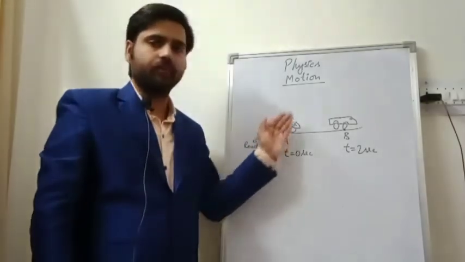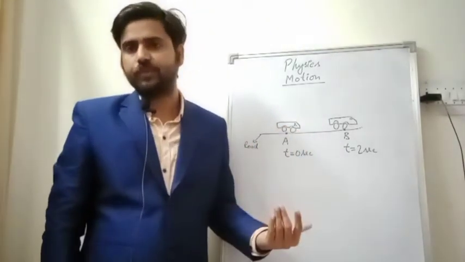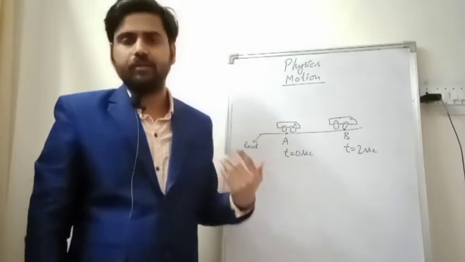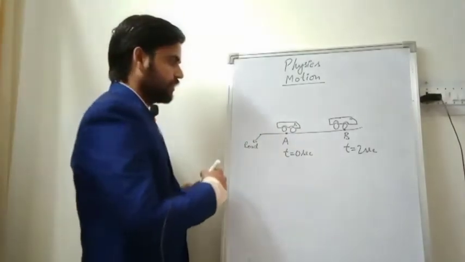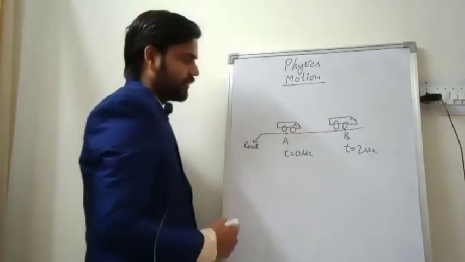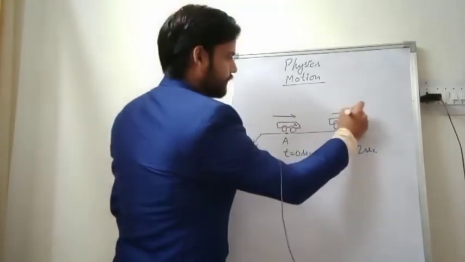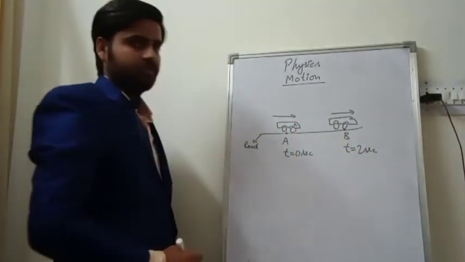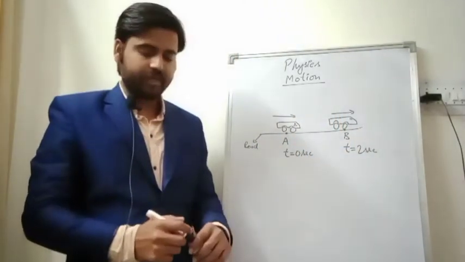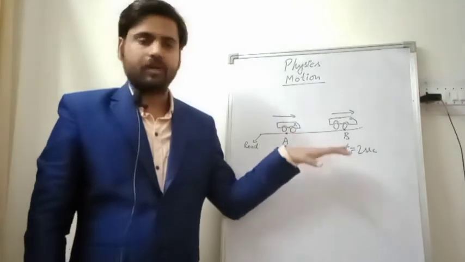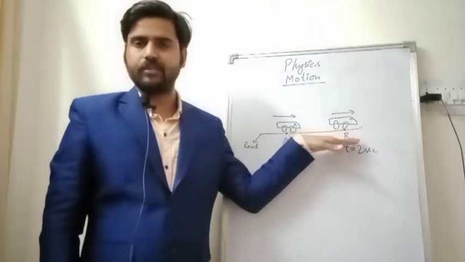So if any object changes the position with respect to time, we will say that object is in motion. From here we can conclude that this car is in motion, in this direction. And after 2 seconds I have seen it.